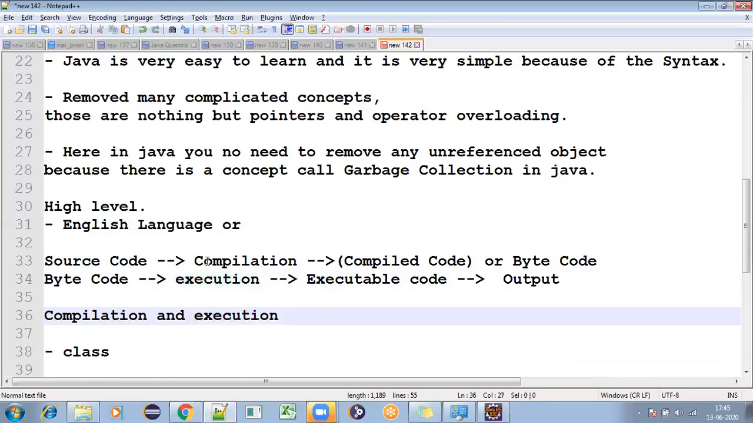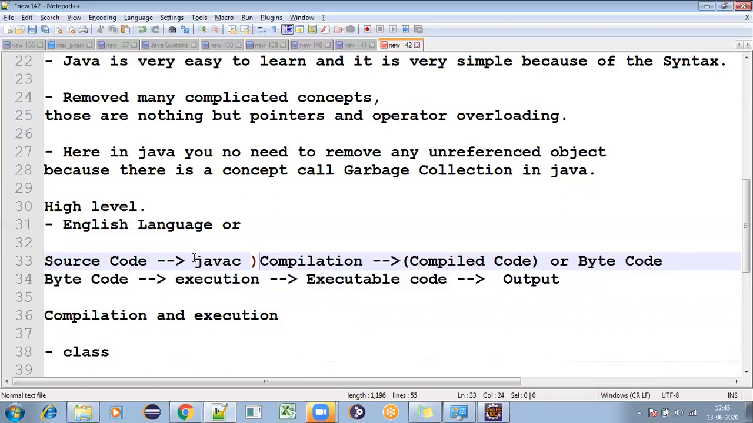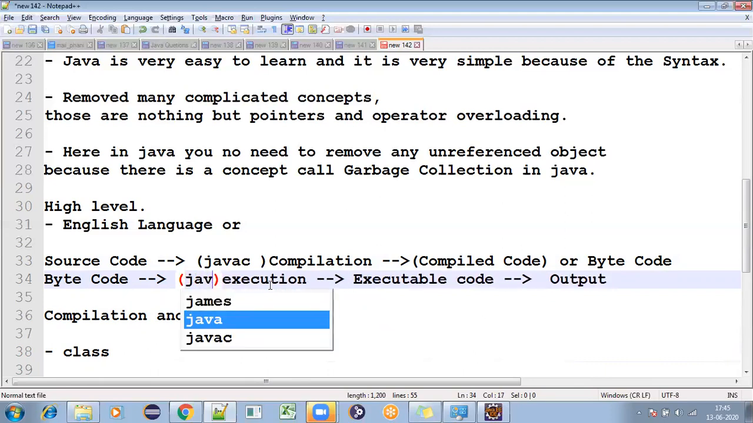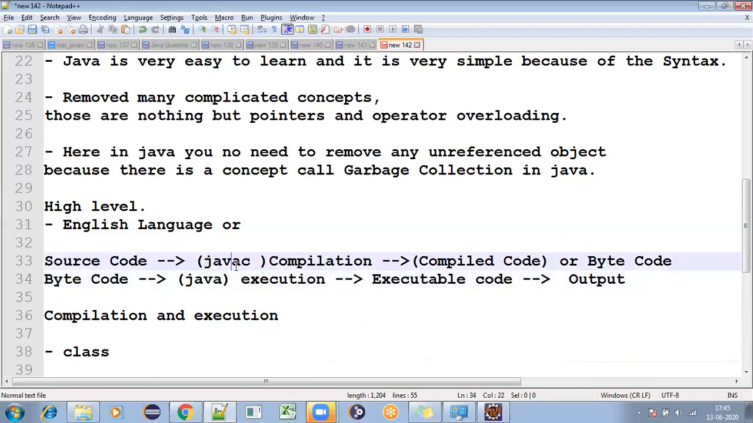Again, how you will achieve the compilation is by using javac. How javac comes in here, that also I will tell you when we discuss the JVM. And this execution will be done by a keyword called java. If you are doing it in a command prompt, you need to enter these commands. One is javac for the compilation. For the execution, you will give java.